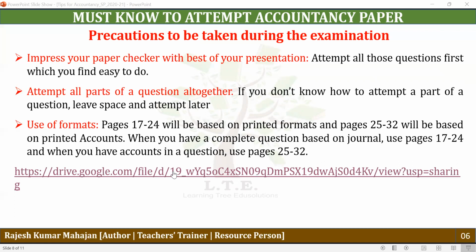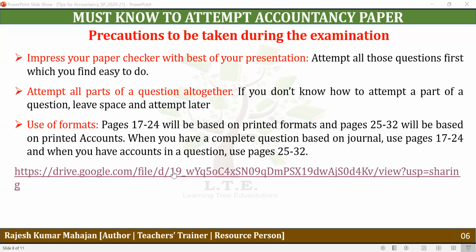The particulars column and date column may also be used, or if you don't want to use this sheet, you can simply draw your format on the plain sheets. So if you are comfortable to customize as per your requirement, it's well and good. If you are not comfortable to customize the format, then better you do it on the plain sheets.